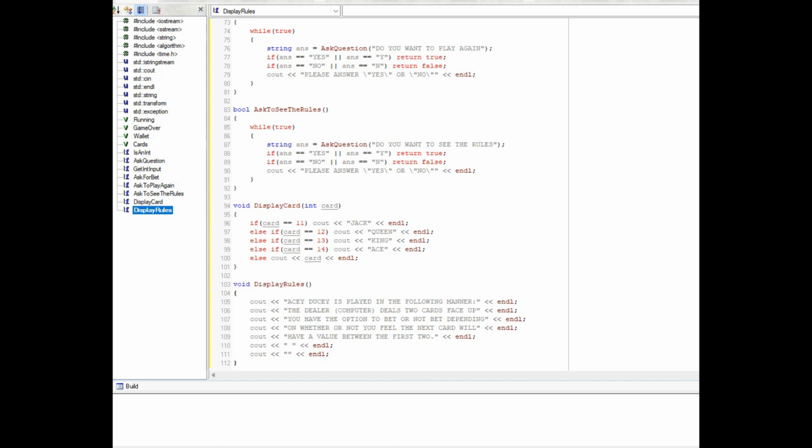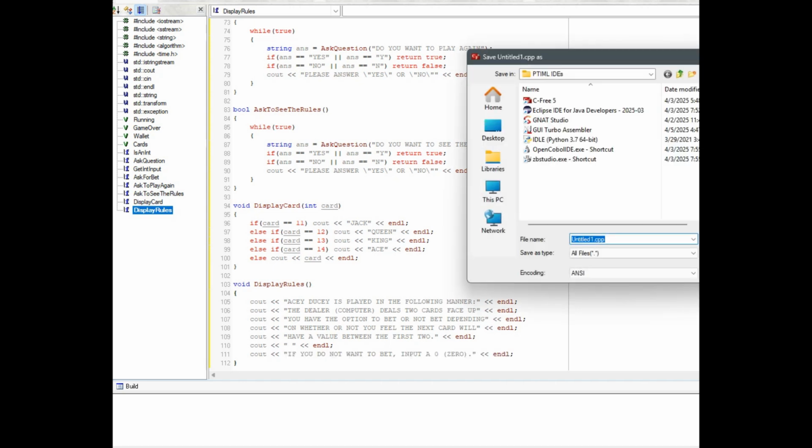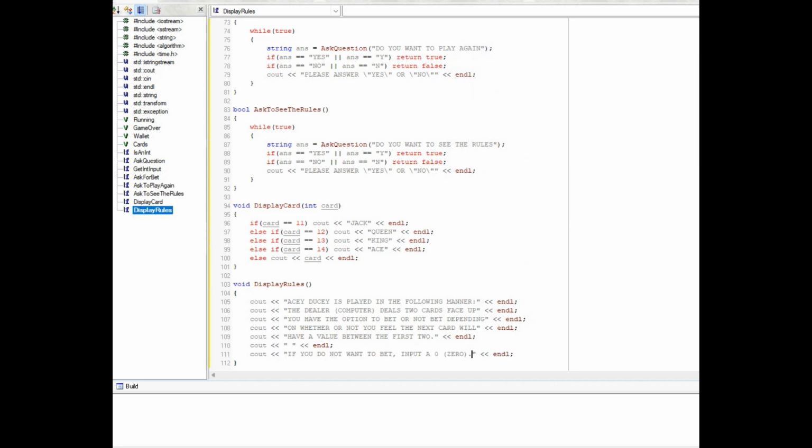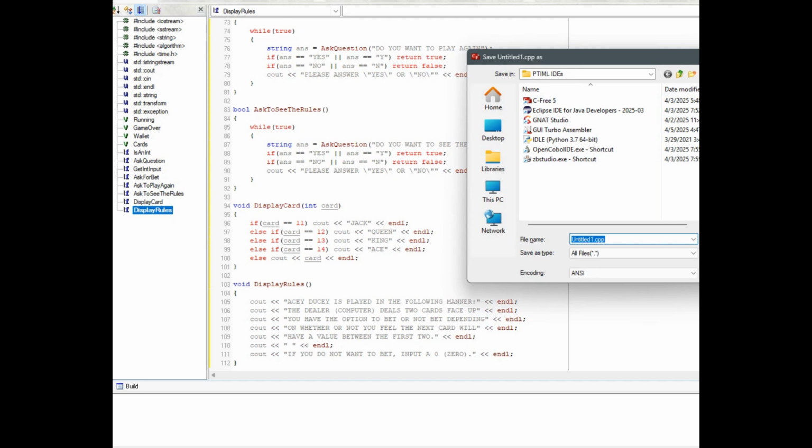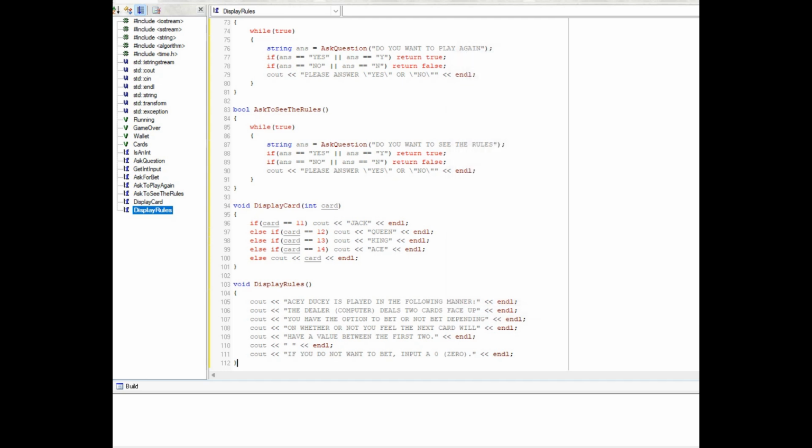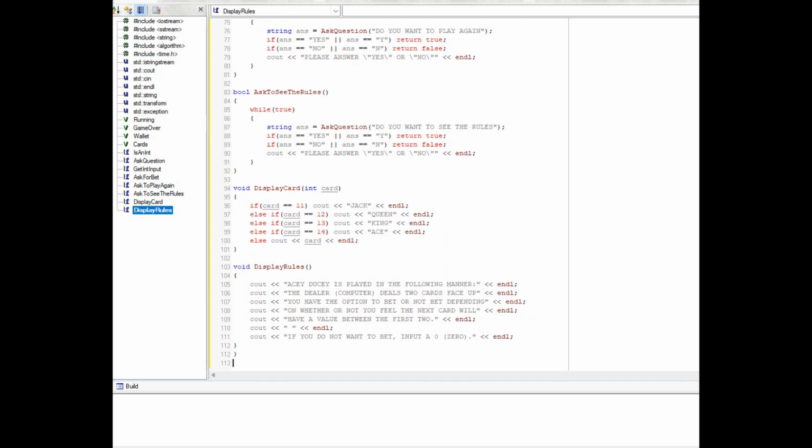Copy the 7th line. There, done. Don't know what I did there. I don't know why I hit save and it's not even the right spot.